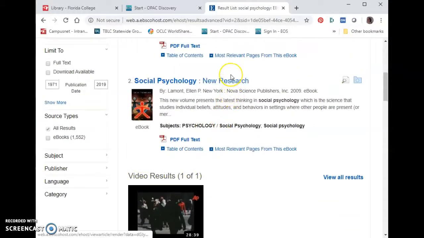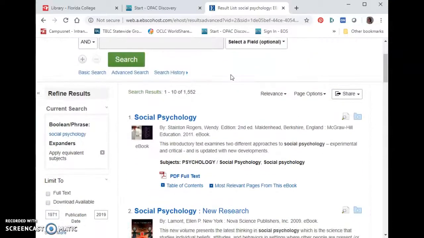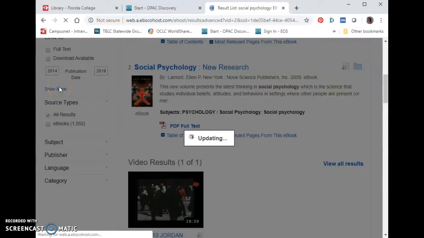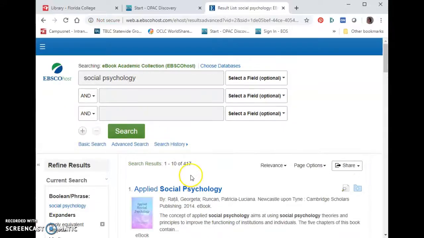If that's too many, which 1,500 books is a lot, you can limit those using the options on the left-hand side of the screen. So I could look for social psychology books that have been published in the last 5 years. So I'm going to change this to 2014 and hit enter. Now I have 417 books, all published within the last 5 years.